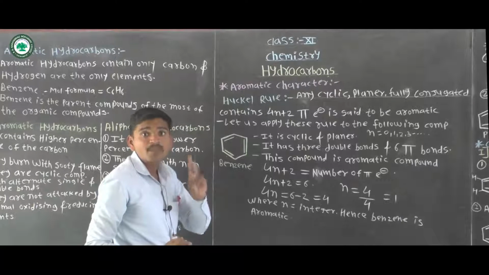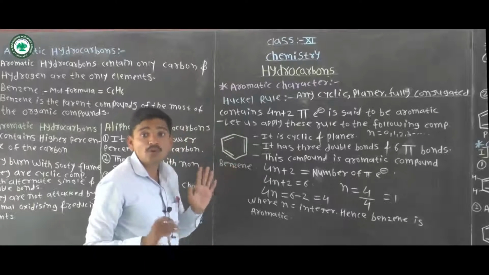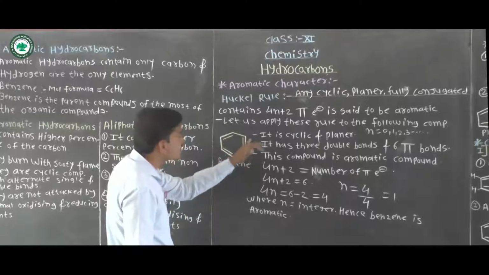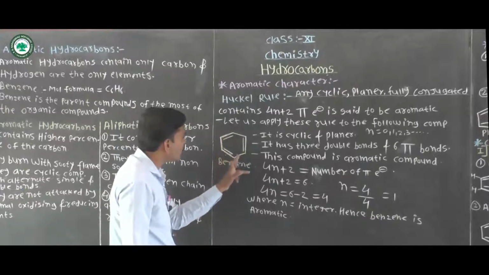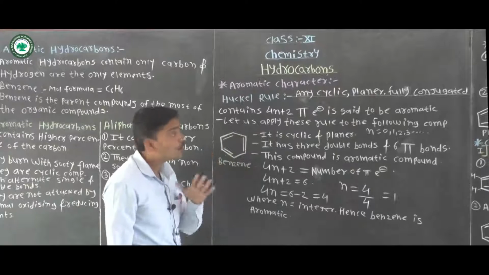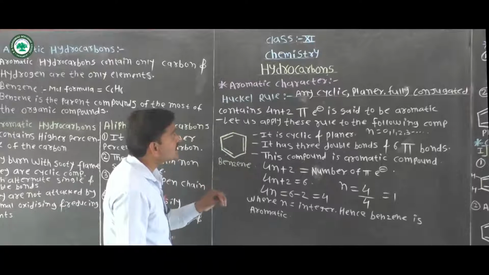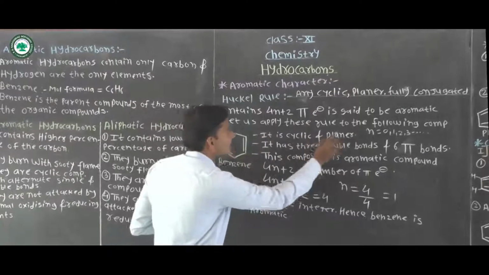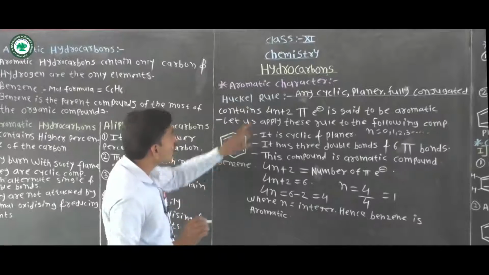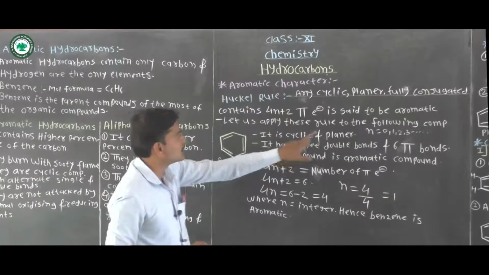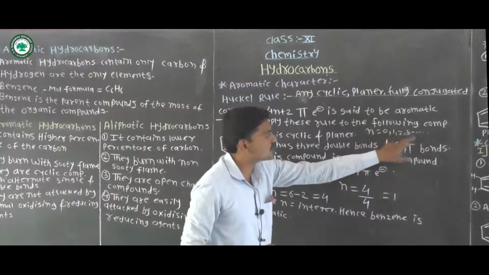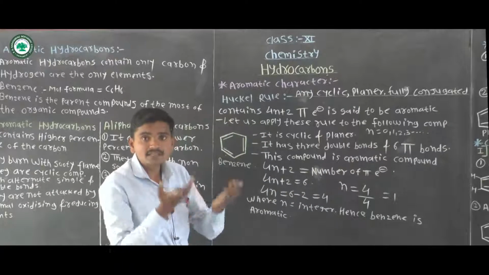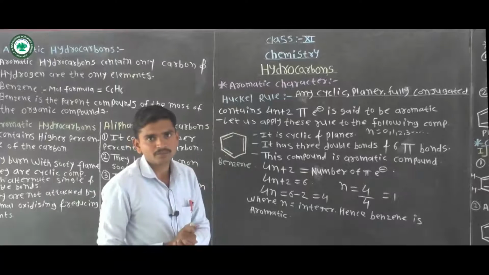Planar, fully conjugated means alternate double and single bonds. A compound that is cyclic, planar, fully conjugated and contains 4n plus 2 pi electrons is said to be aromatic, where n stands for 0, 1, 2, 3 and so on, that is, n comes out as an integer.